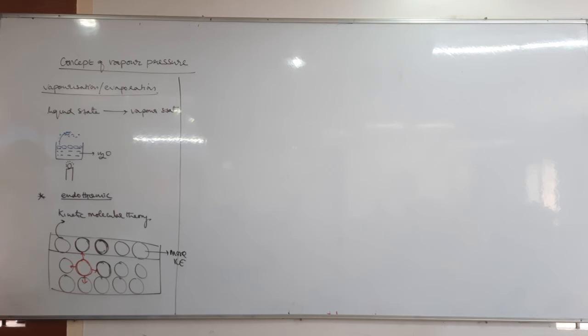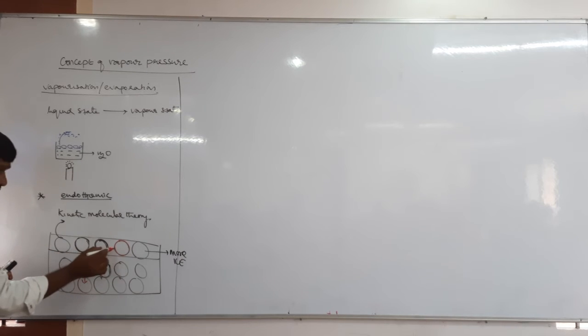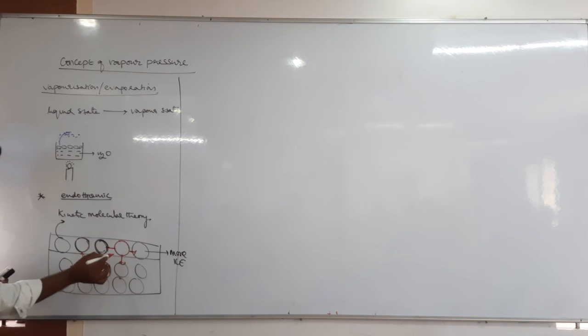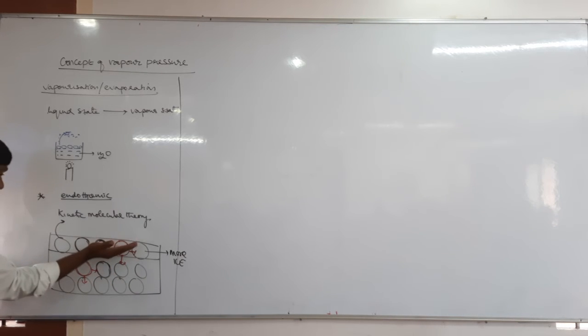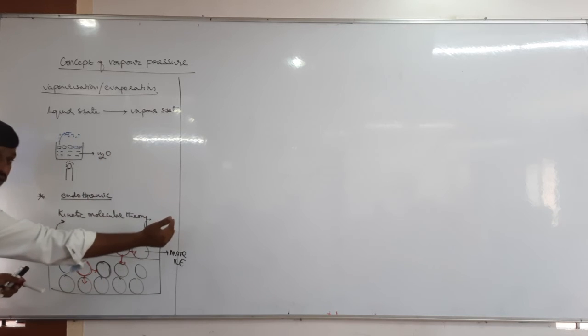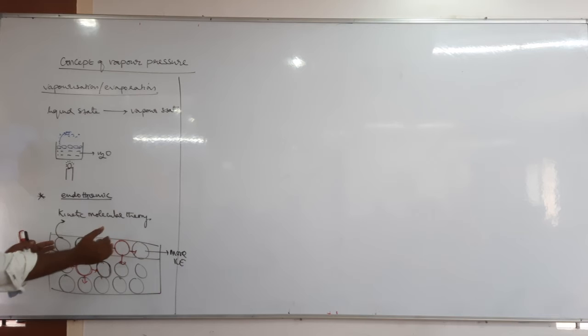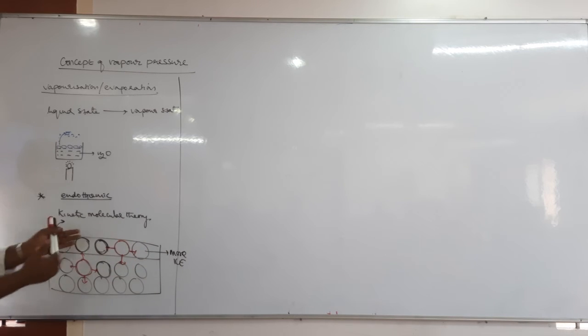But if the liquid molecule is present on the surface, tell me, which molecules is it attracted by? Left side, right side and interior, down. Is it attracted by an upward molecule? There is no molecule, no. That means this surface molecule has some unbalanced forces. Due to unbalanced forces, their kinetic energy will be more. Since their kinetic energy is more, their movement will be more.